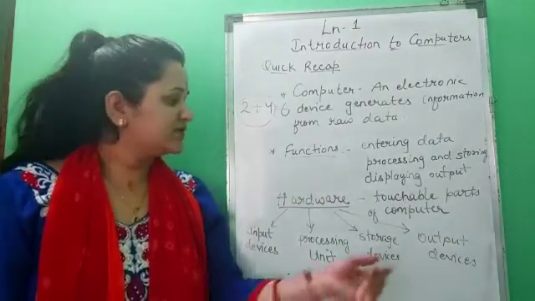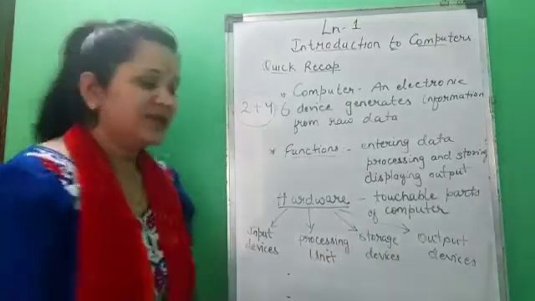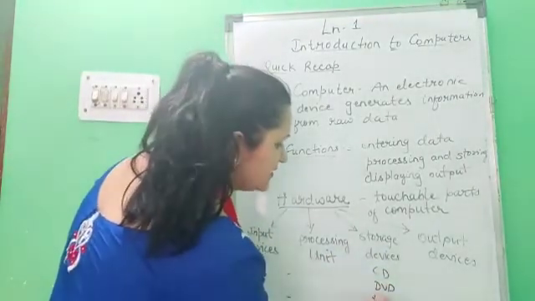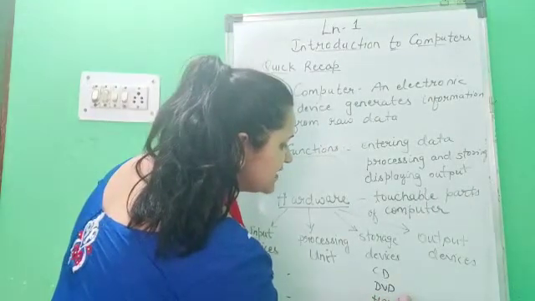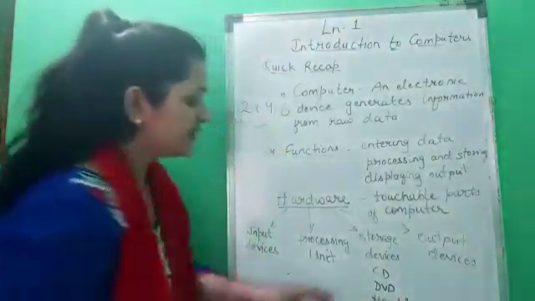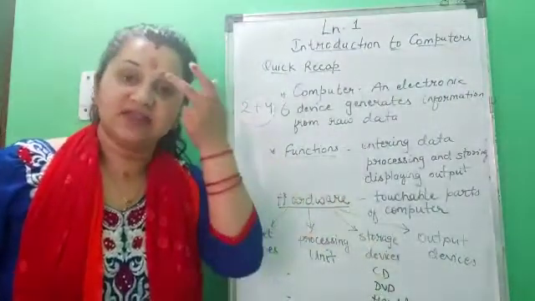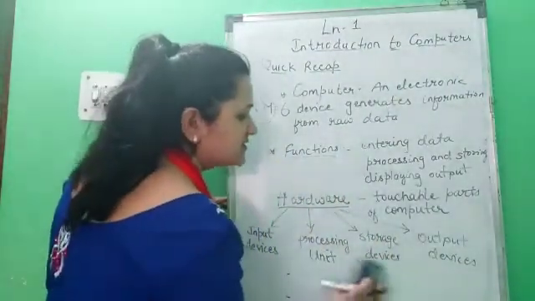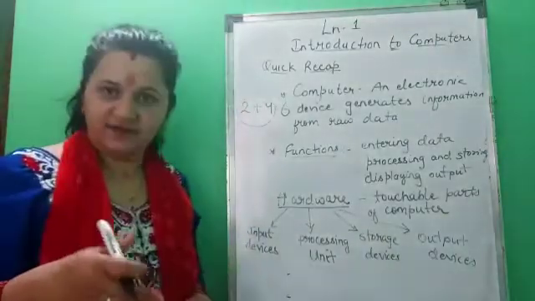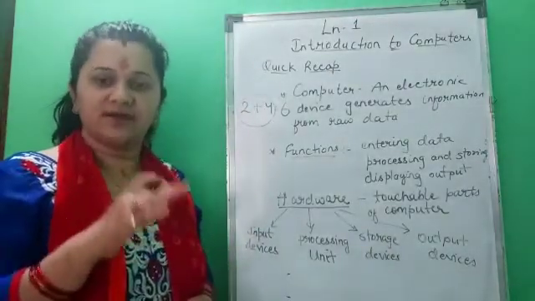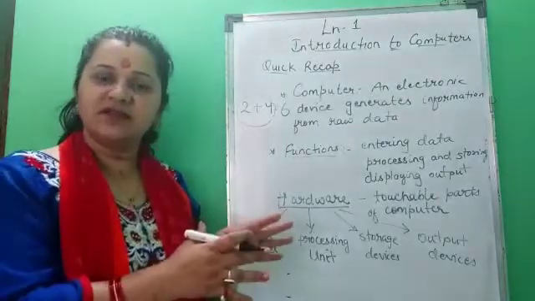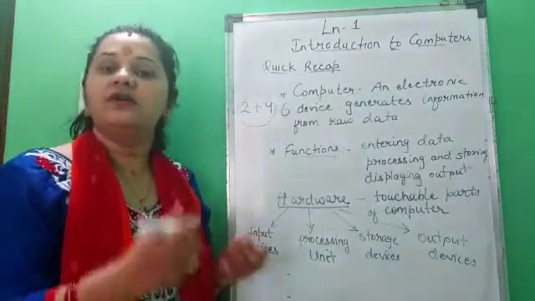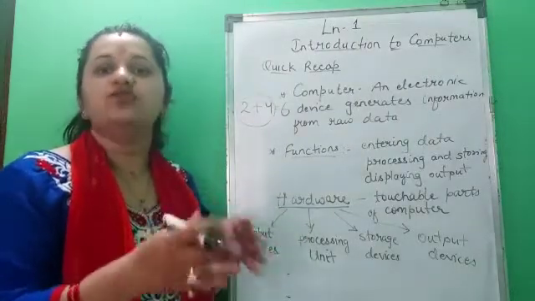Got it, children? So, storage devices are like CD, DVD, okay, hard disk. Hard disk is the inbuilt storage device. It is already built inside the computer system, okay. Your computer system already has a hardware, and it is installed inside the computer only for saving your data or the data on which you are working.